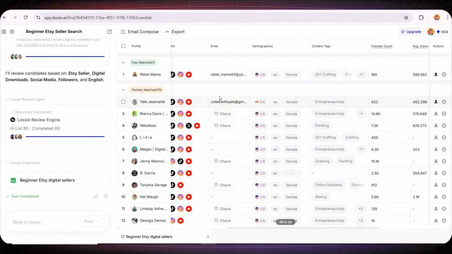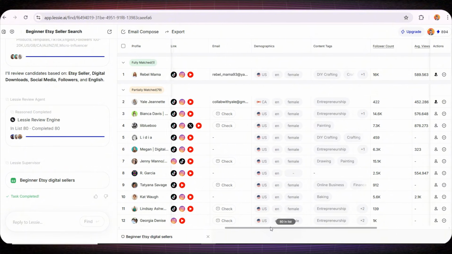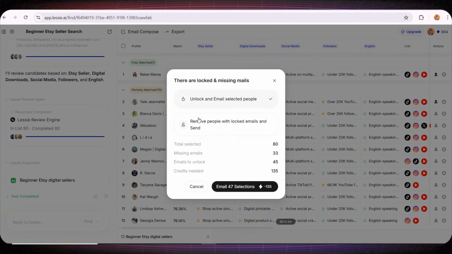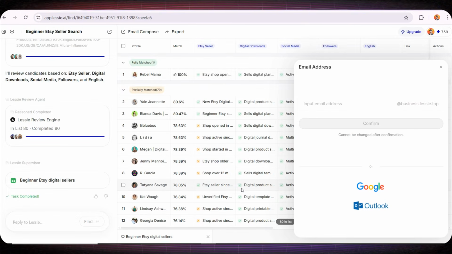But here's where things get even more powerful. If we move to the top of the page, you'll see a feature called Email Compose. This allows you to send an email to all the people in the list with just one click, and the email will look extremely professional. When we click on this black button, it will take us to this page right here.